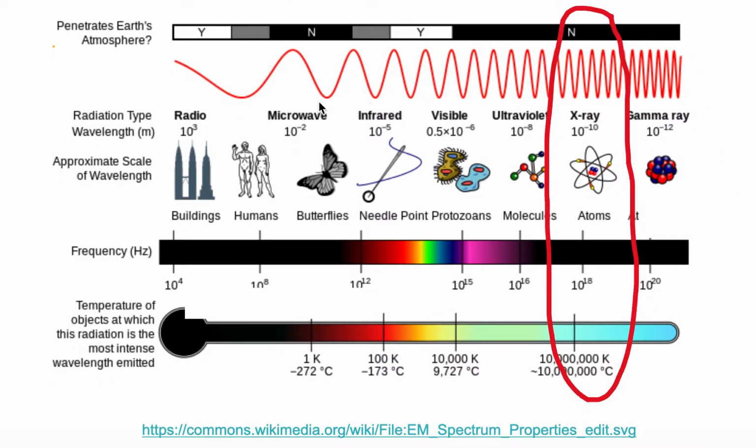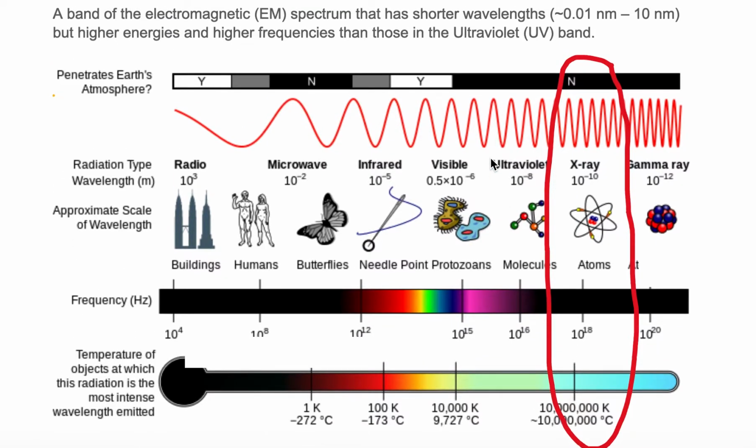As you can see, the length of the wave is indeed shorter than that of the ultraviolet band, per the definition. The length of the wave is the distance from peak to peak, and as you see, as we go from radio to microwave to infrared to visible to ultraviolet down into the X-ray, the peak-to-peak length gets smaller or shorter. So the X-ray has shorter wavelengths than those of the ultraviolet. In fact, you can take an atom and put it in between the peak-to-peak distance, or the length of the wave, in the X-ray band.